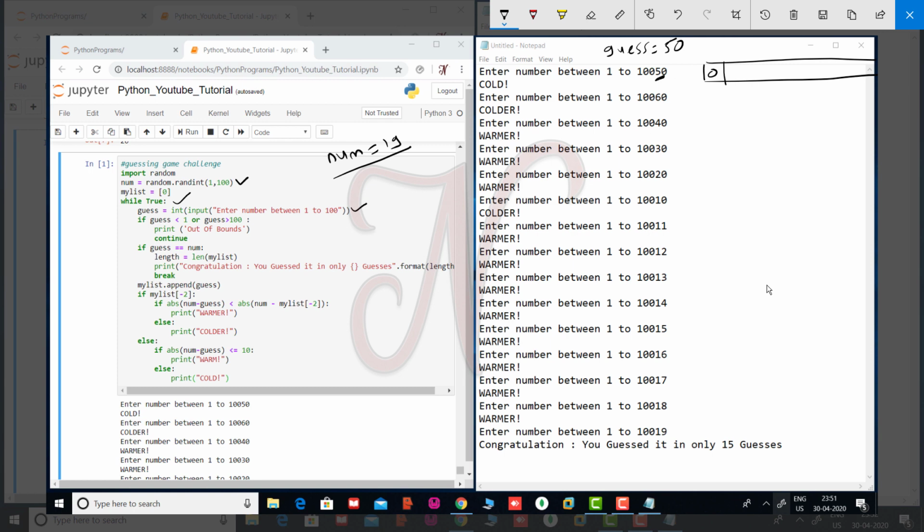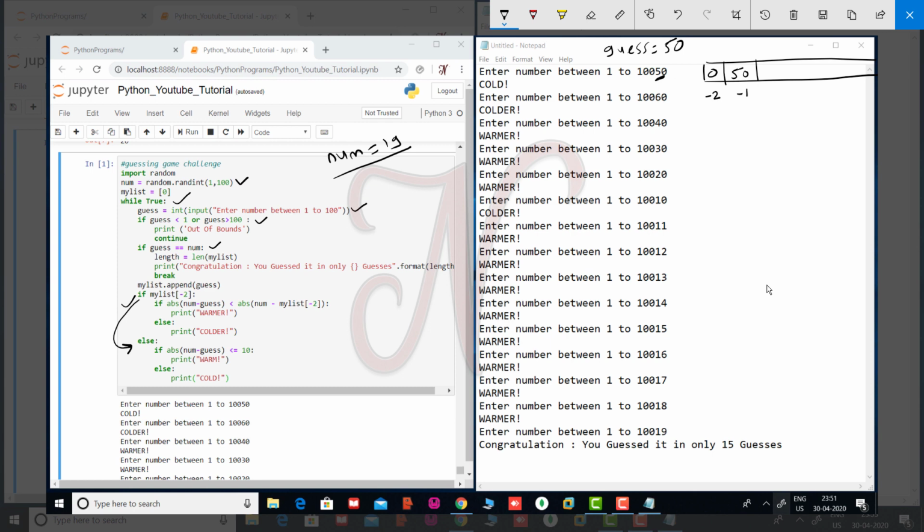Then check here, guess is less than 1 or greater than 100? No, this is in between 1 to 100. Okay, so then guess is equal to number? No. See here, mylist dot append guess. So this number is appended to this mylist. Okay, so by using order, this is -1 and this is -2. Okay, so see here, then if mylist of -2, so mylist of -2 is 0. If 0 means the if is false. Okay, so cursor is going to else.